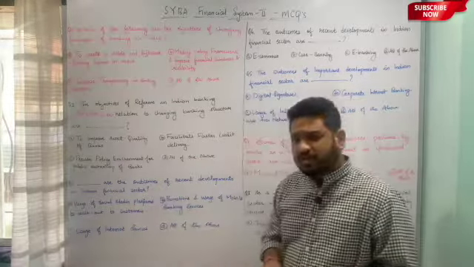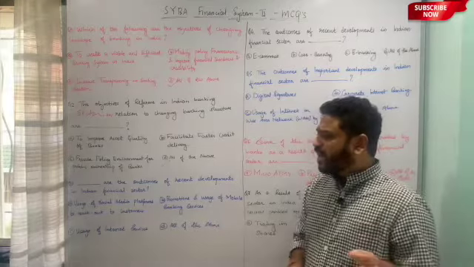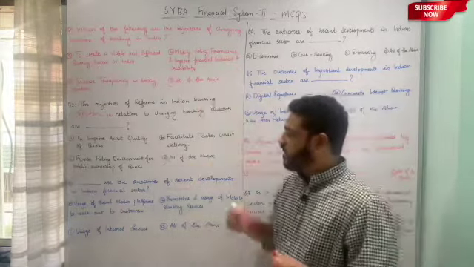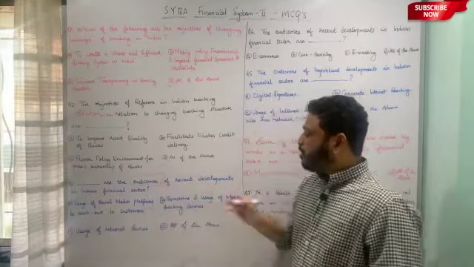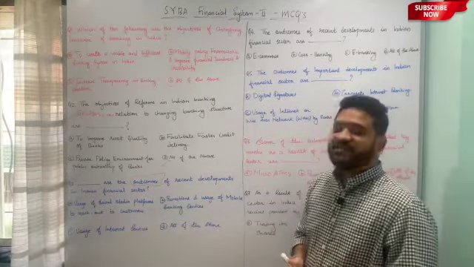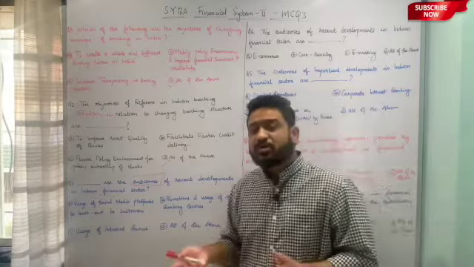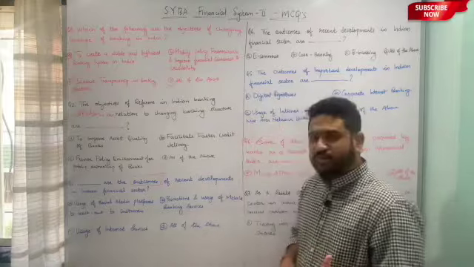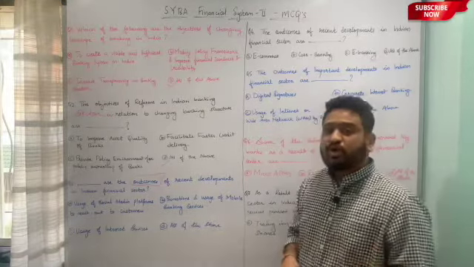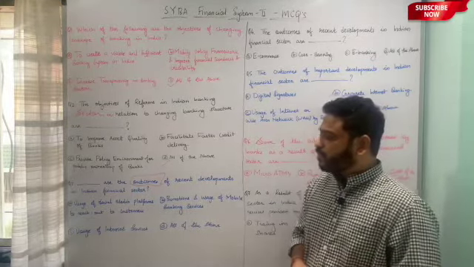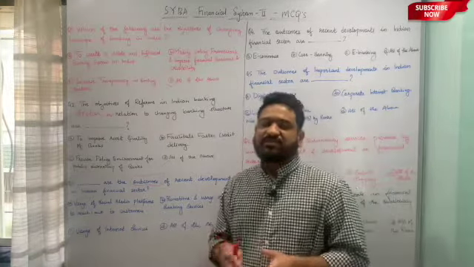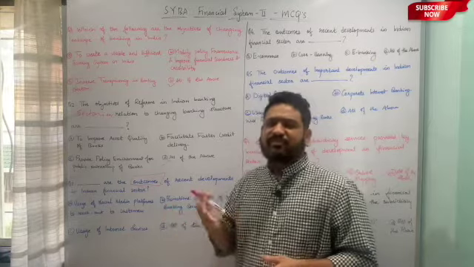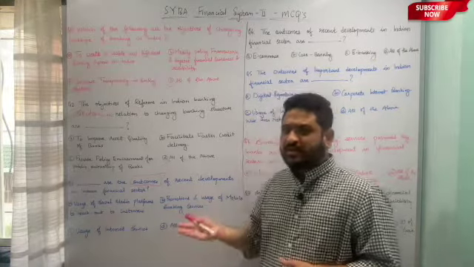Let us now move to the third question. The third question is, dash are the outcomes. Here I was looking at the objectives, here I am looking at the outcomes of recent developments in the Indian financial sector. What are the outcomes of the recent development that have happened in the Indian financial sector? And the underlying options are: first is usage of social media platforms to reach out to customers. That means they have started using emails, they have started using, say, Instagram, Facebook pages and all these things.